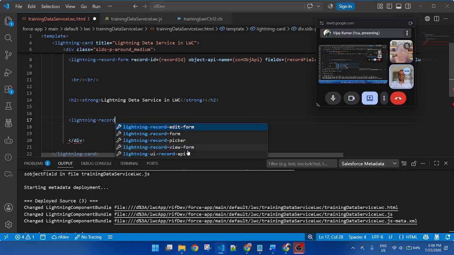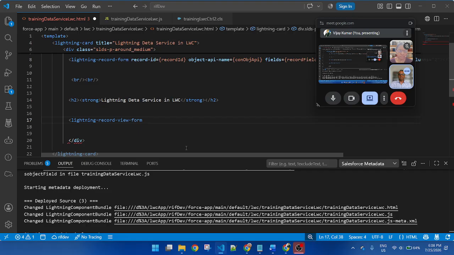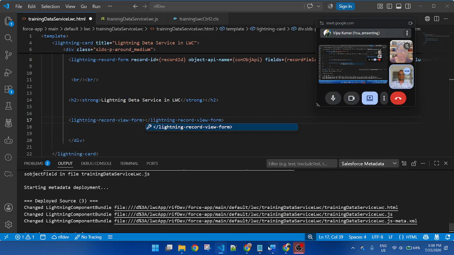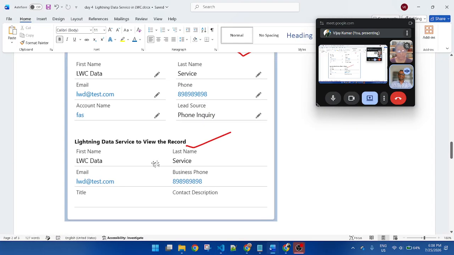If we apply this element, it will automatically hide the edit button like this. Here it will not allow you to edit the record.